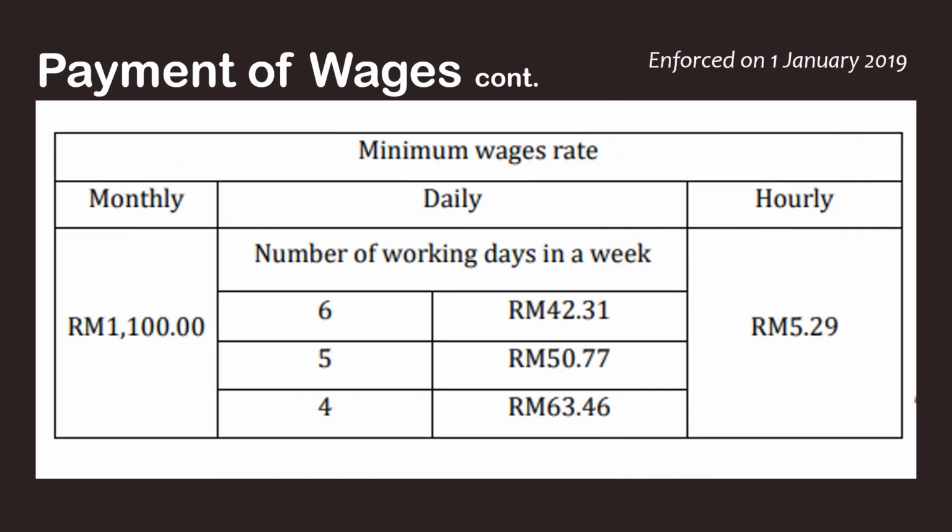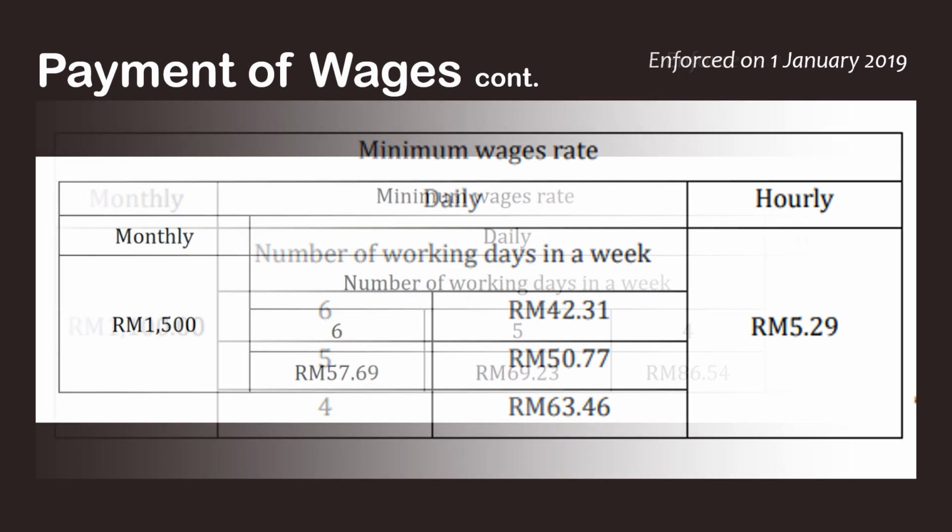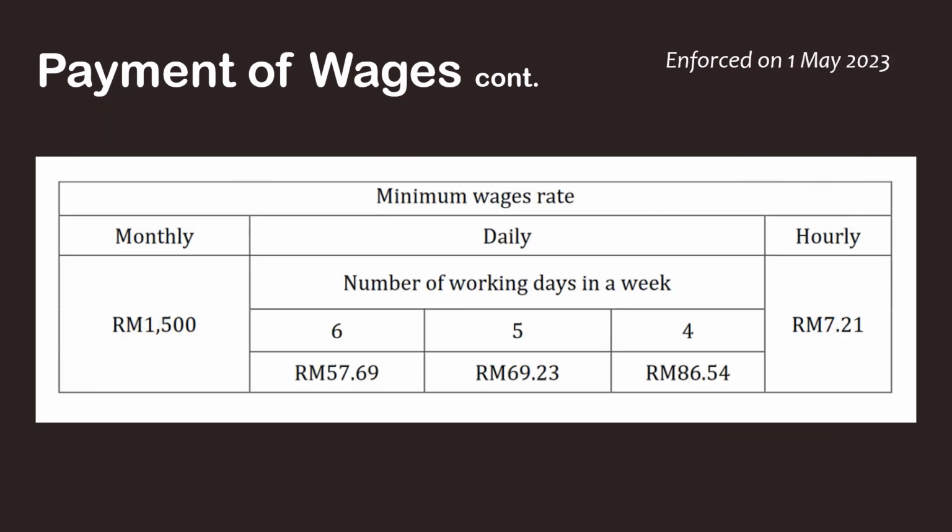This is the minimum wage for year 2019, where the minimum wage for both Peninsular Malaysia and Sabah and Sarawak is standardized to 1,100 ringgit. This was enforced on the 1st of January of said year. This is the latest and current minimum wage for year 2023, where the minimum wage is increased to 1,500 ringgit. This was enforced on the 1st of May of said year.